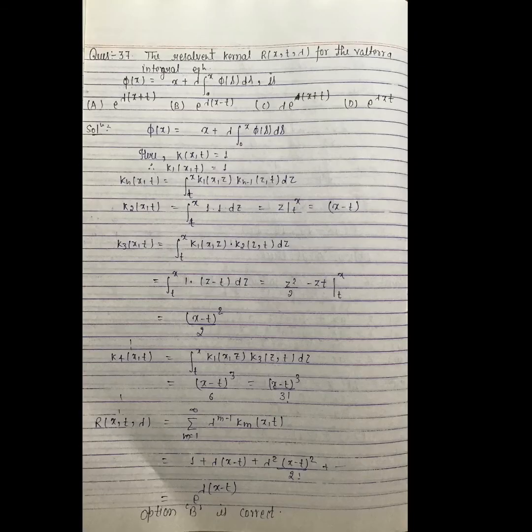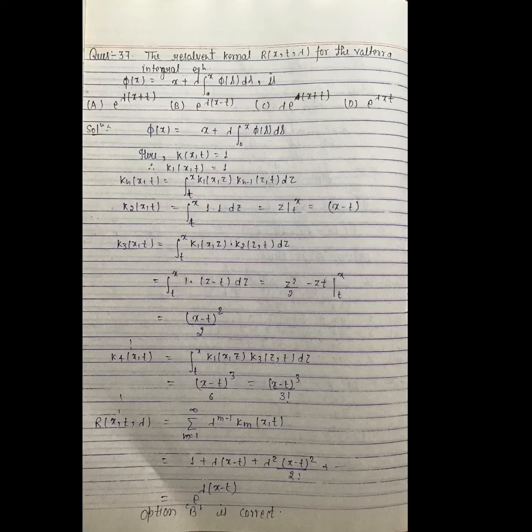Question number 37. The resolvent kernel R(x, t, lambda) for the Volterra integral equation phi(x) is equal to x plus lambda integration a to x phi(s) ds is. For this we use the iteration method. Let k(x, t) is equal to 1. Then k1(x, t) is equal to 1. For kn we will use the formula kn(x, t) is equal to integration t to x k1(x, z) k(n minus 1)(z, t) dz.